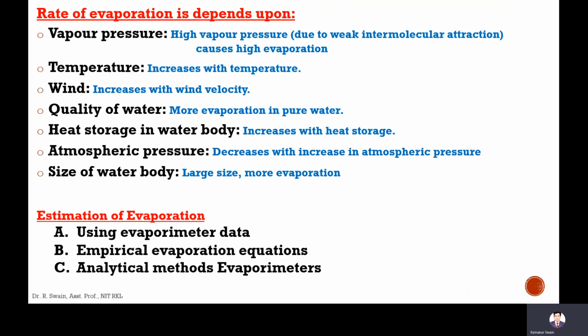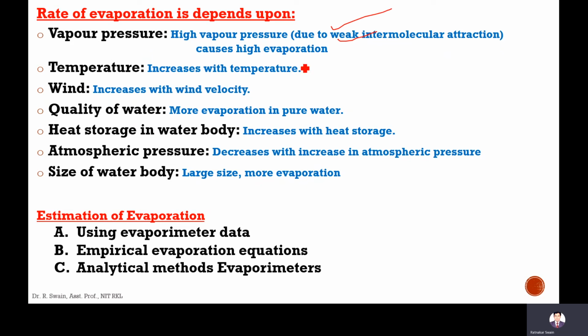Next, the rate of evaporation depends upon the vapor pressure, temperature, wind, quality of water, heat storage in the water body, atmospheric pressure, and size of the water body. Vapor pressure we already discussed. High vapor pressure, due to weak intermolecular attraction, causes high evaporation. If the vapor pressure of the molecules is high, then quickly it will become equal to the atmospheric pressure, and it will exceed the atmospheric pressure.